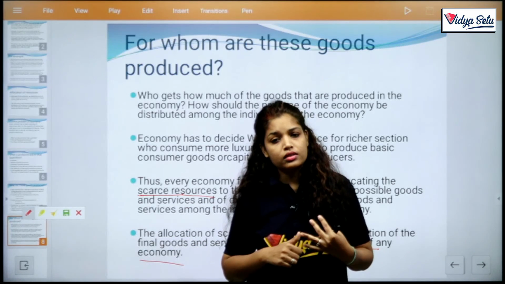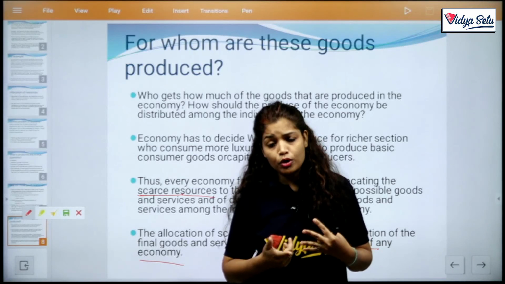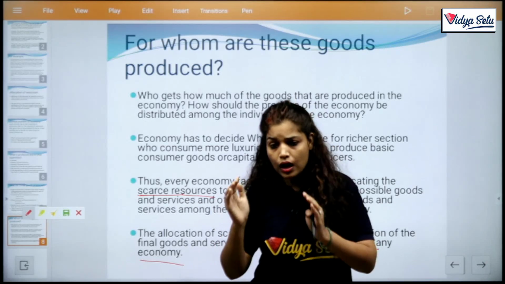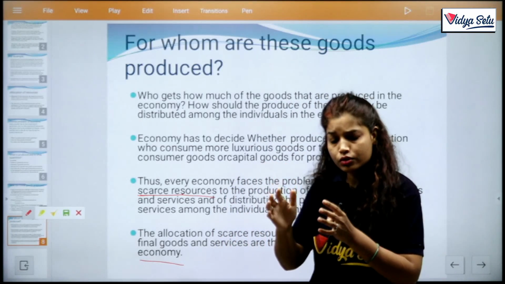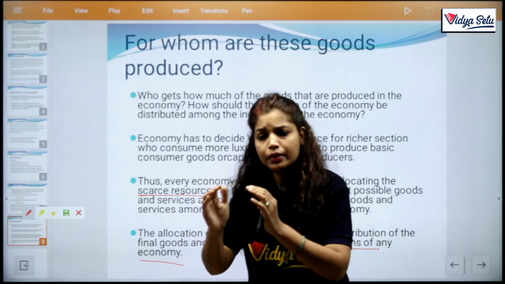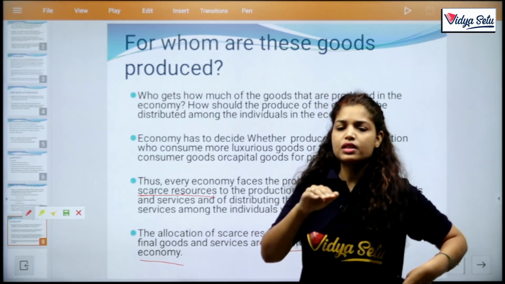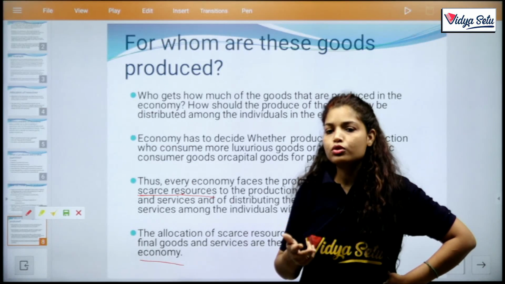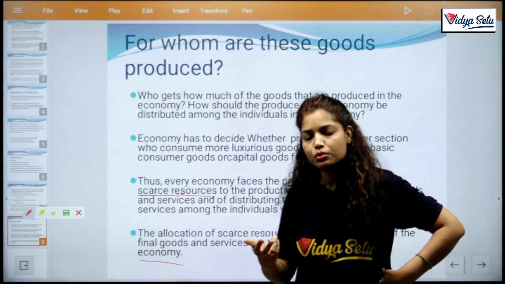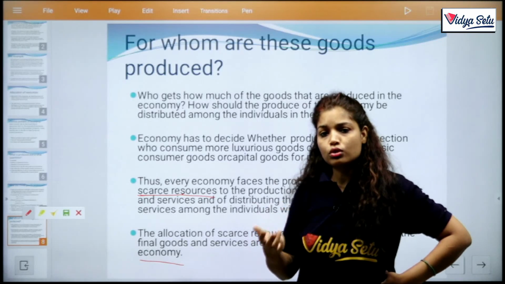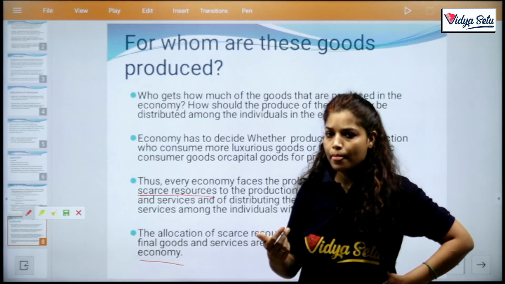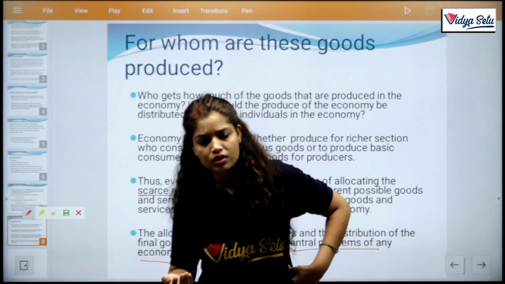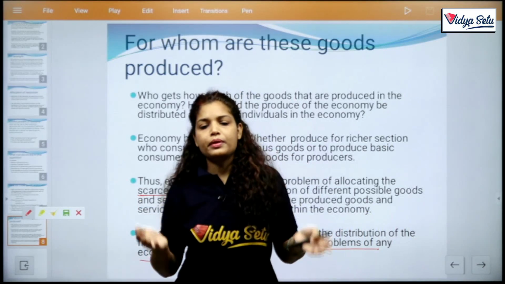Next one, for whom to produce. For whom to produce is the problem of allocation. Clear? If I choose to produce for the producer sector, then I use my allocation of resources on that particular sector. Clear? So this is basically the problem of allocation. For whom to produce: either we produce consumer goods for the richer section, the luxurious goods which have more profit margin, which is very important for the growth of India, for the growth of any nation. Same as it is, we may produce for the producer sector as capital goods, machines, etc. So these are the basic three problems.